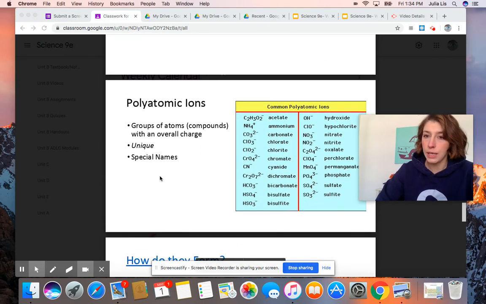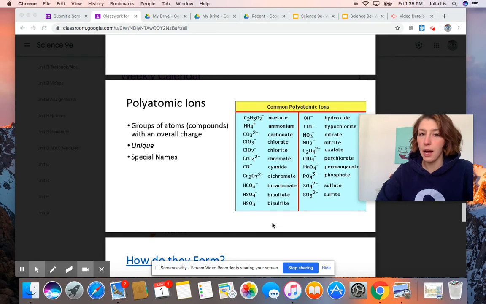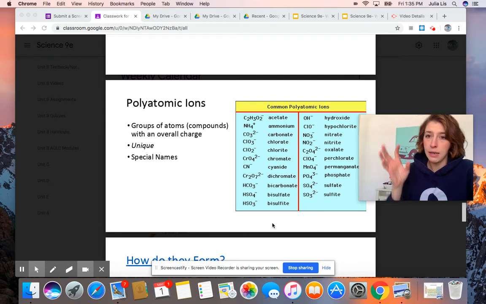If we look at polyatomic ions, we talked about polyatomic molecules. Polyatomic ions, you're going to see a lot more of them in grade 10. This group, or this kind of list that I have here on the slide, these are not all actually, but a majority of the polyatomic ions that we know of. So again, poly means many. So polyatomic ions are molecules, compounds, and these compounds, these molecules of many atoms together, actually have an overall charge, which is unique.